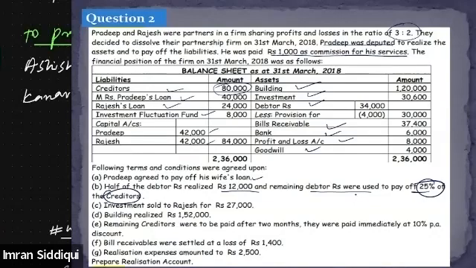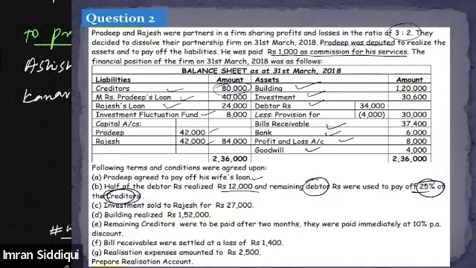Does everybody understand this point? Since we are adjusting the debtors with the creditors, this particular event won't be recorded in the realization account because it is the adjustment of the asset with the liability. Got it? If it is clear, please confirm. Everyone? Yes, sir, it's clear.